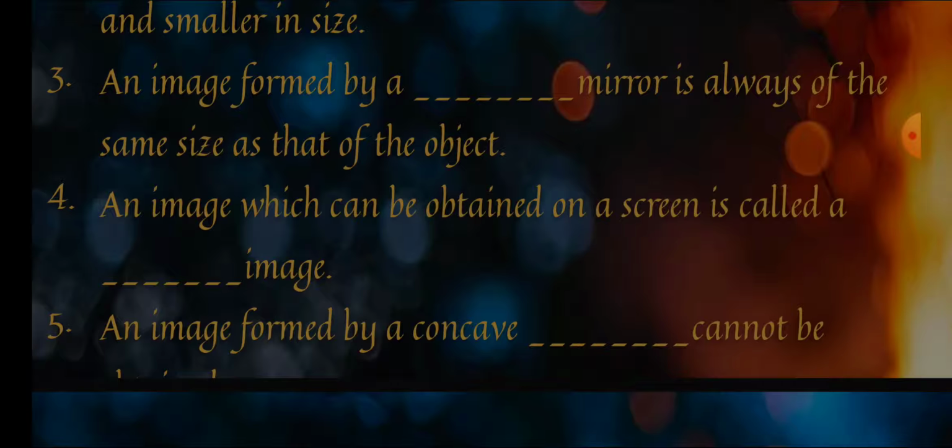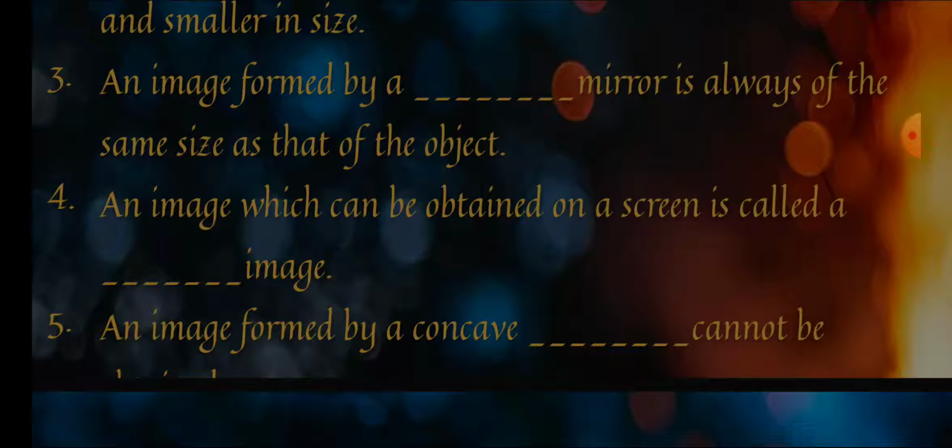Third one is, an image formed by a dash mirror is always of the same size as that of the object. Means the image and the object size is similar. Which mirror is going to provide you such a condition? That is nothing but the plane mirror.